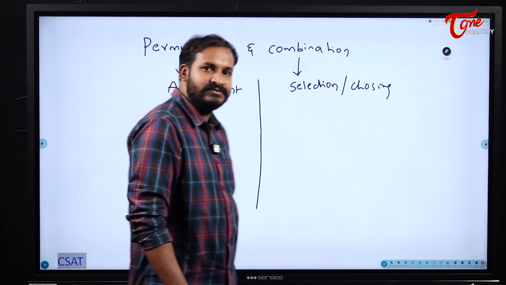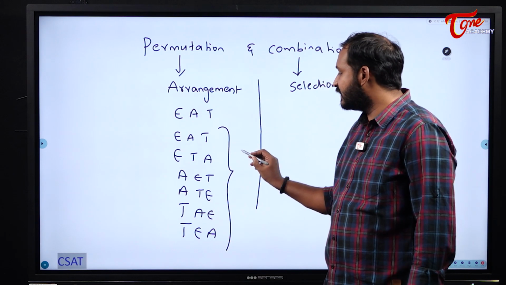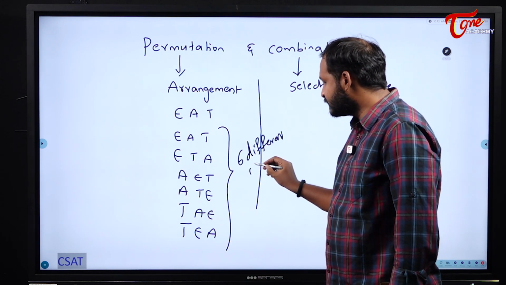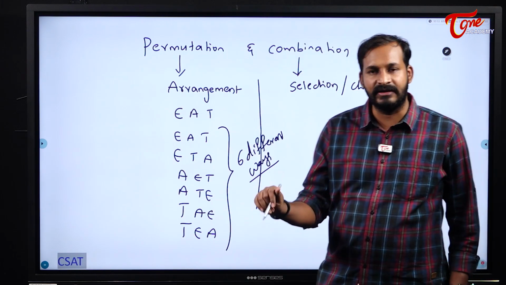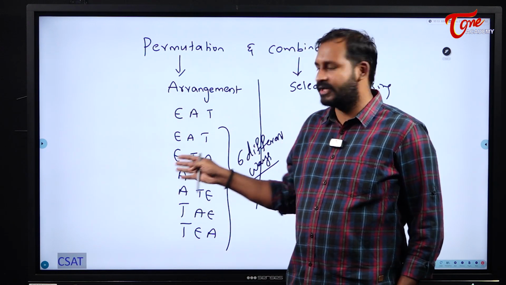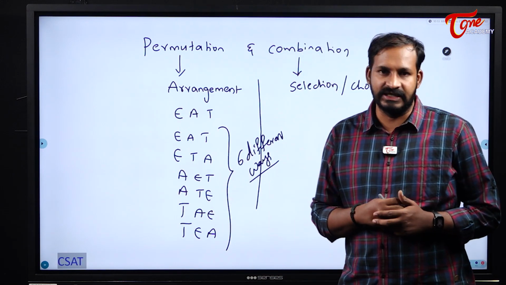These are the different ways in which we can arrange the letters of the word eat. Understood students? We can arrange the letters of the word eat in 6 different ways. In general, this is a 3-letter word, so we have taken our time and written all the possibilities, and we said finally that the letters of the word eat can be arranged in 6 different ways.